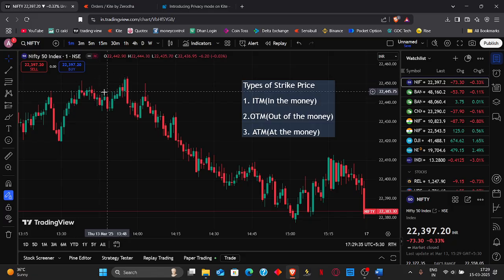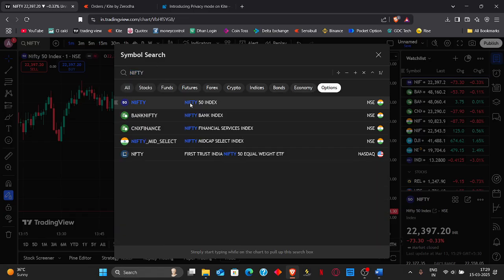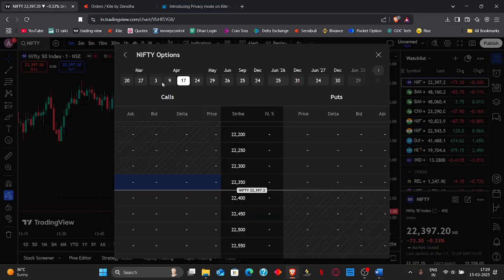In this chart, in the symbol search section, we are going to select options. We are going to go with the Nifty 50 index because the Nifty 50 chart is open. So let us start. As you can see, there are different expiry days, weekly expiry days available only.